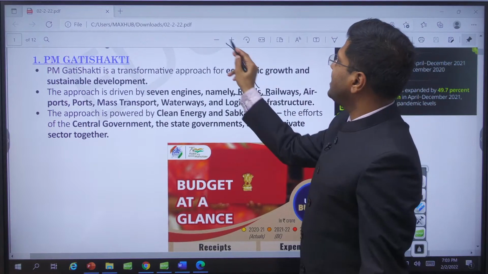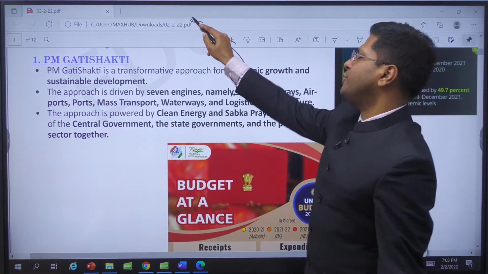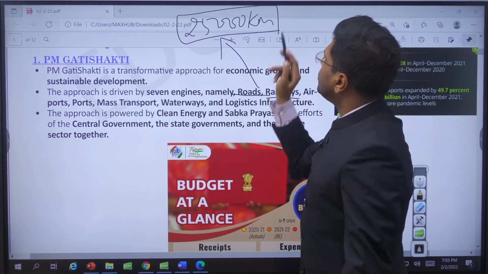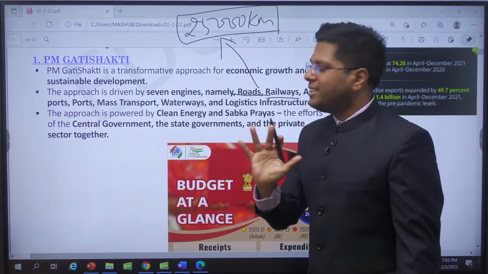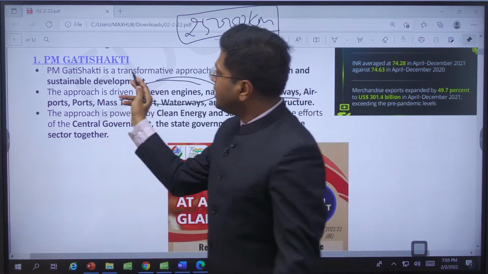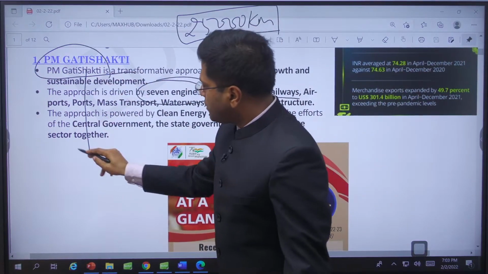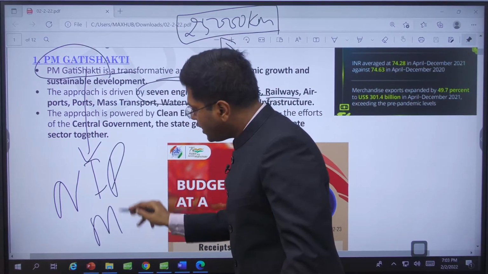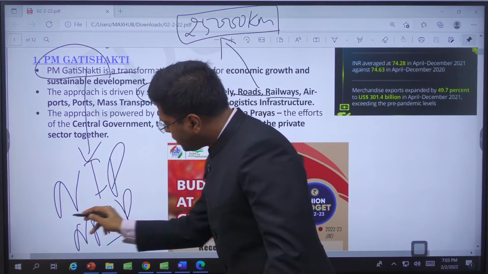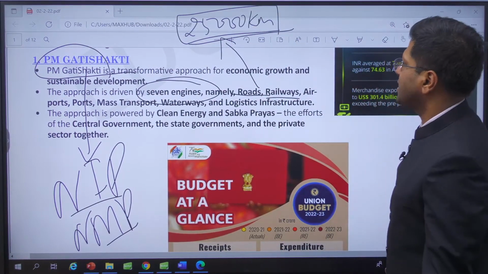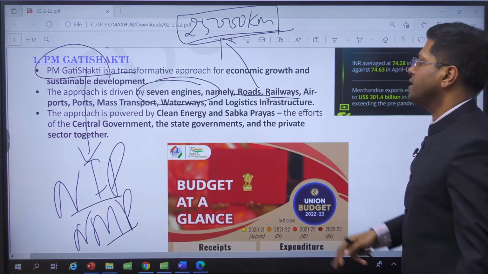So road sector, Bharatmala. This year we have planned 25,000 kilometer coverage. Do you have to remember this? No. You have to know the intention of the government, and you have to use these words, 7 key engines, Gati Shakti, right? What about the national investment pipeline, national monetization pipeline? Yeah, these are the words for you to use. Don't remember the 25,000 kilometers of increase in roads or highways.